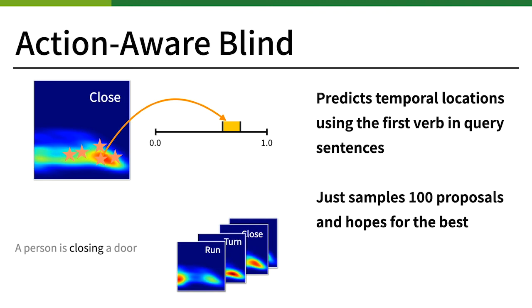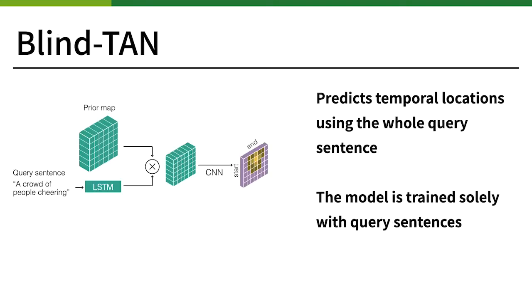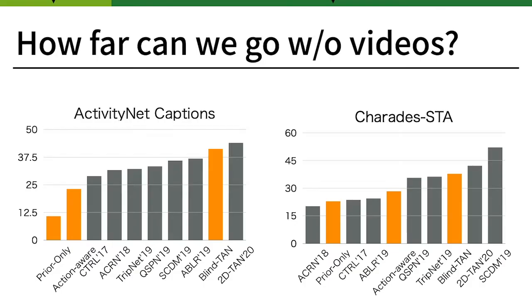Action-aware blind uses only the verb in a query sentence. This baseline uses a prior according to the first verb in the query. Lastly, this baseline uses the whole query sentence. This model is built by removing visual input from a state-of-the-art model. We train this model to predict moment locations only from query sentences.